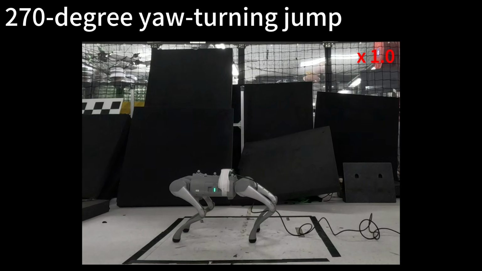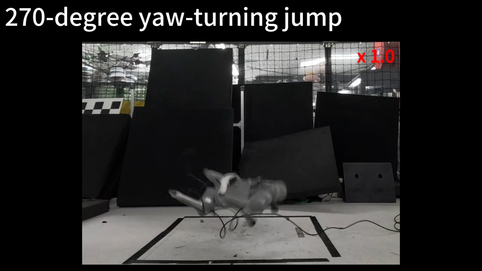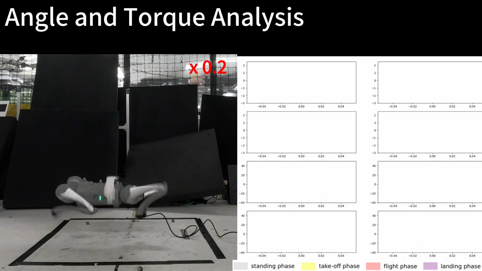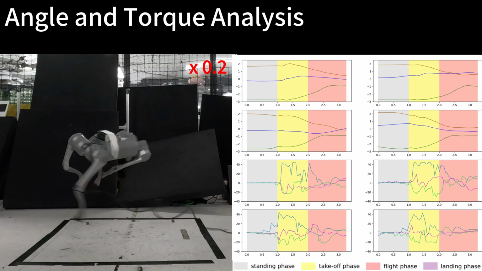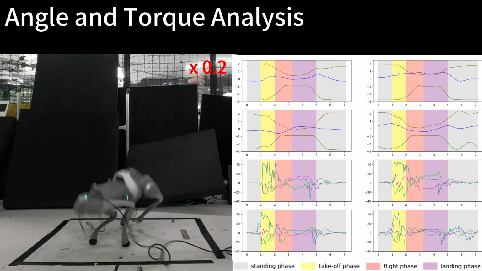We evaluated the policy on a highly challenging task, which is 270-degree yaw-turning jump. The robot is able to finish this challenging task in a well-coordinated manner with proper torque and satisfying the joint angle limits.